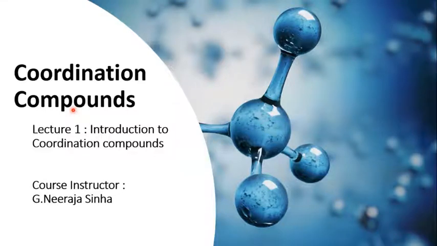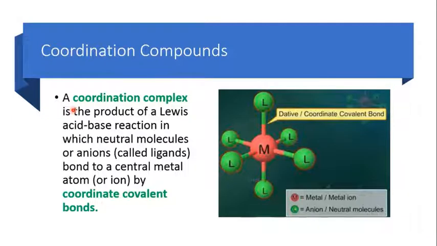Lecture 1 is about Introduction to Coordination Compounds. So, what is a coordination complex? A coordination complex is the product of a Lewis acid-base reaction in which neutral molecules or anions, also termed ligands, bond to a central metal atom or ion by coordinate covalent bonds.